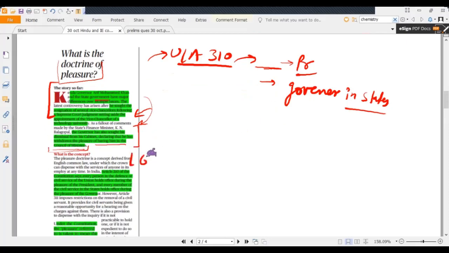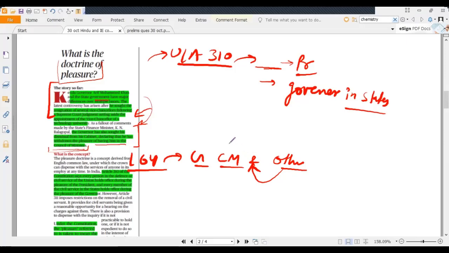Similarly, under Article 164, the governor appoints the chief minister and then appoints other ministers on the advice of the chief minister. So basically, the pleasure doctrine in these circumstances does not mean the governor's own will, but it means advice tendered by the CM and Council of Ministers.